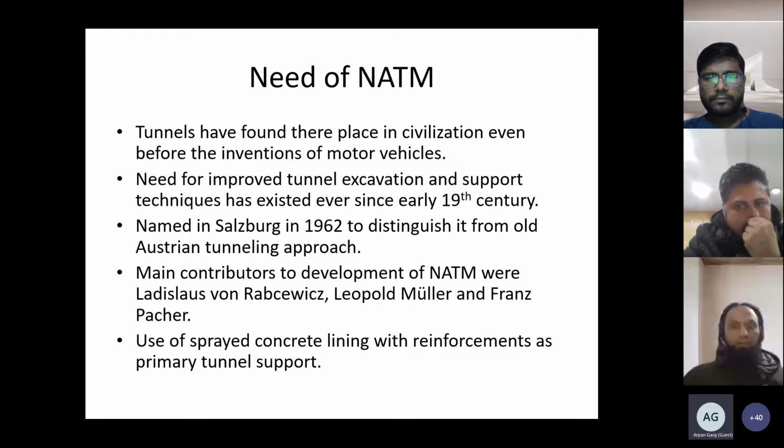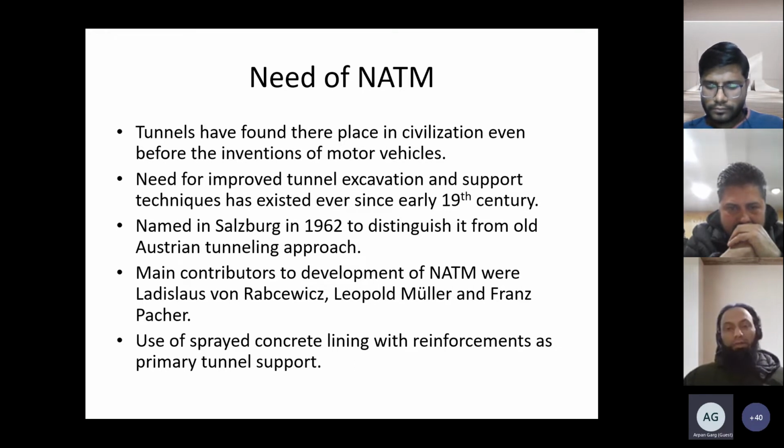There was a lot of research in developing the concepts, and finally it arrived at NATM, the New Austrian Tunneling Methodology, in the 1960s by the main researchers Rabcewicz, Müller, and Pacher. They presented this methodology and philosophy, where they proposed to use the strength of the rock mass, the strength of the ground, as an initial supporting element rather than a loading element.